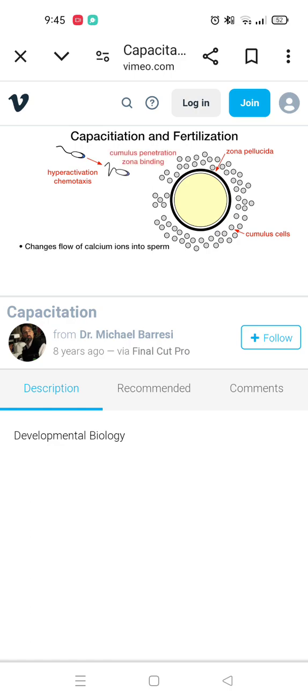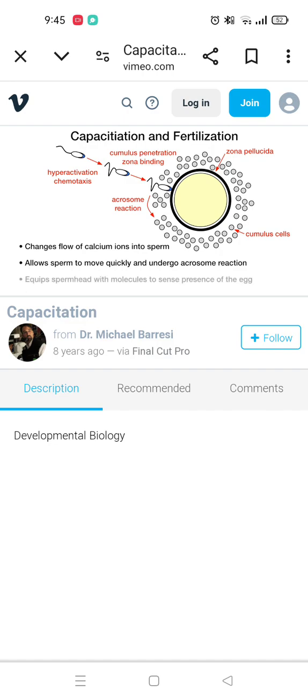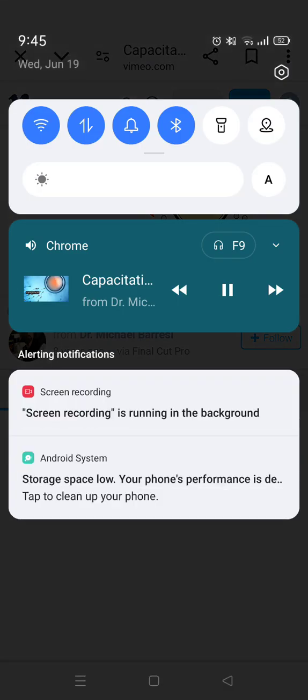Capacitation also changes the flow of calcium ions into the sperm, allowing the sperm to move quickly and to undergo the acrosome reaction. Capacitation also equips the sperm head with molecules that can better sense the presence of the egg and follow the signal to the egg.